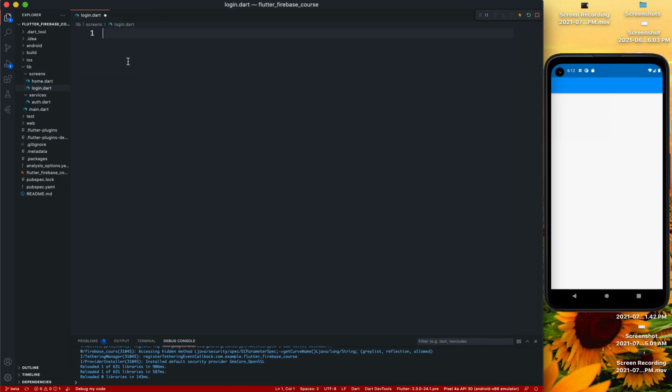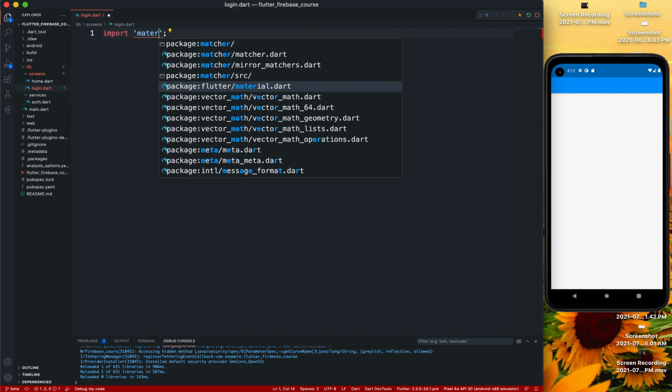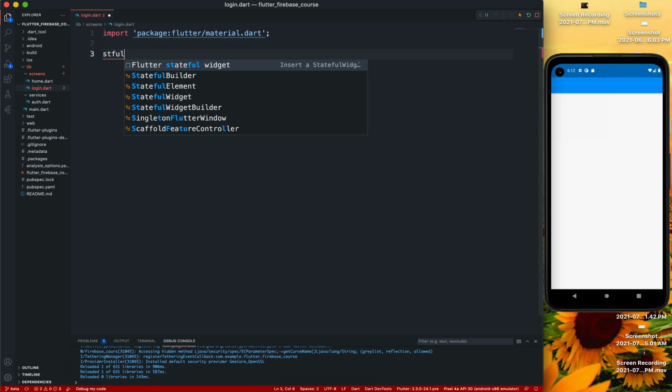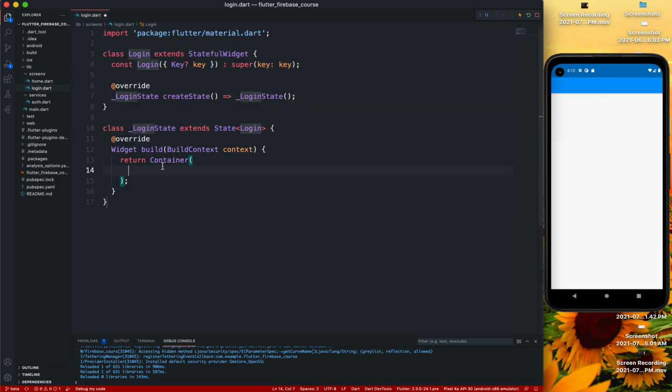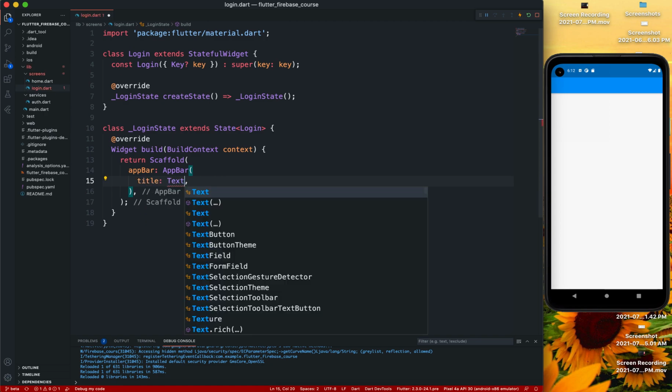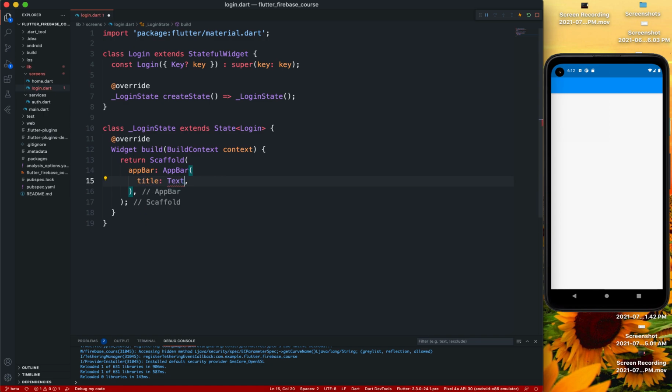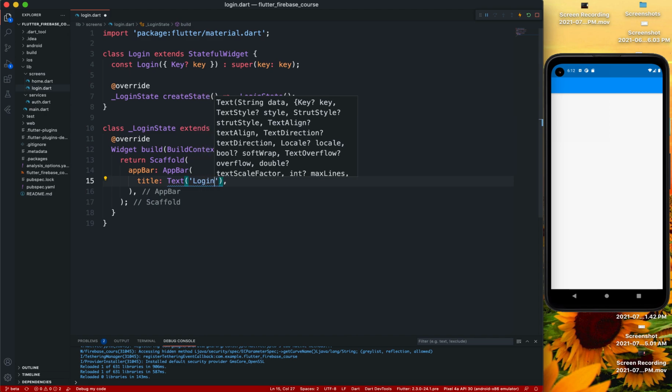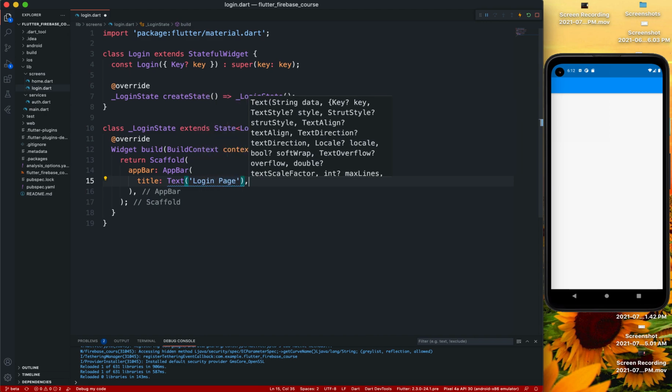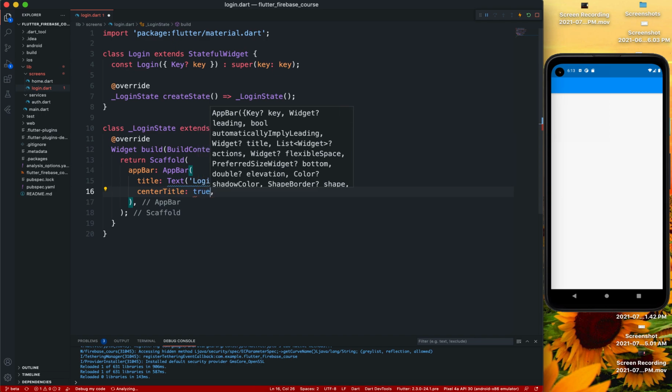But I'll make another import which is going to be material dart, stateful widget login. There's going to be a scaffold with an app bar with a title of a text, with, let's say, login page.